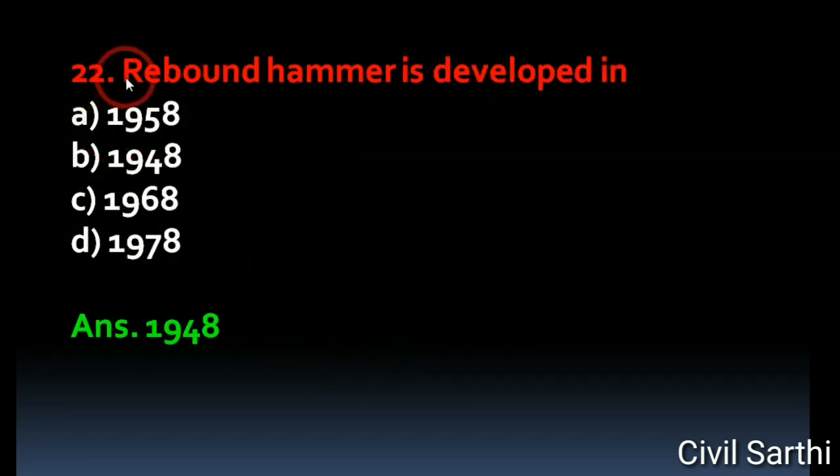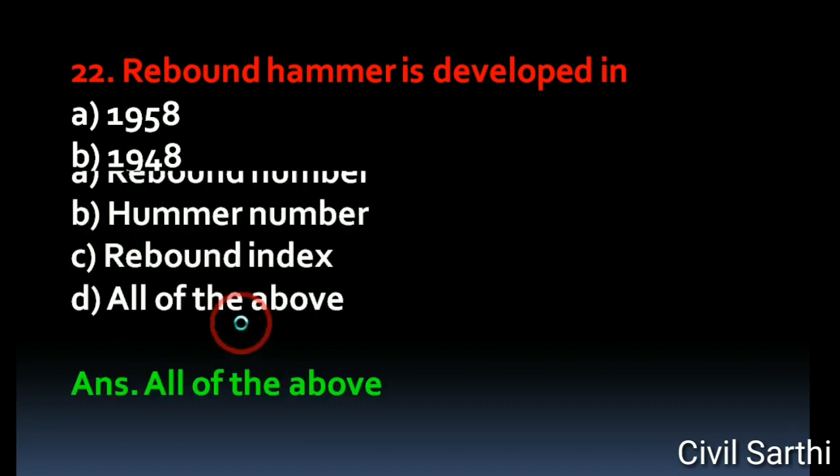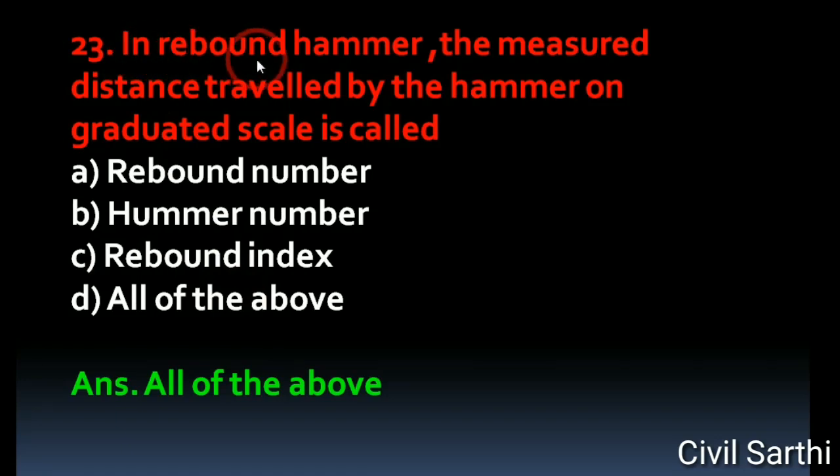Question number 22. Rebound hammer is developed in option A. 1958. Option B. 1948. Option C. 1968. Option D. 1978. The right answer is 1948. Question number 23. In rebound hammer, the measured distance travelled by the hammer on graduated scale is called option A. Rebound number. Option B. Hammer number. Option C. Rebound index. And option D. All of the above. The right answer is all of the above.